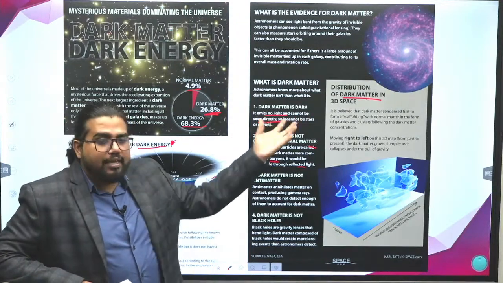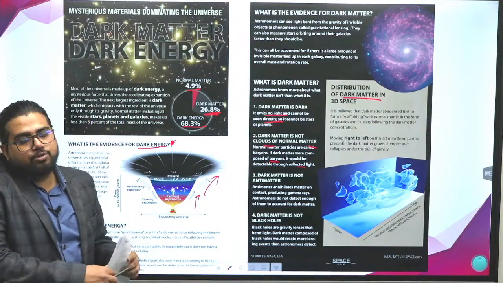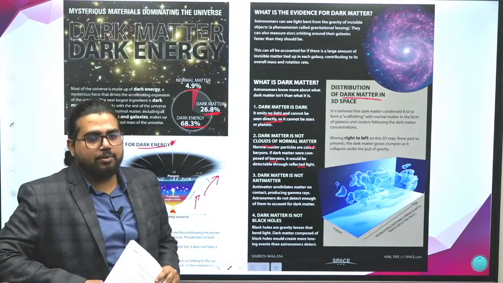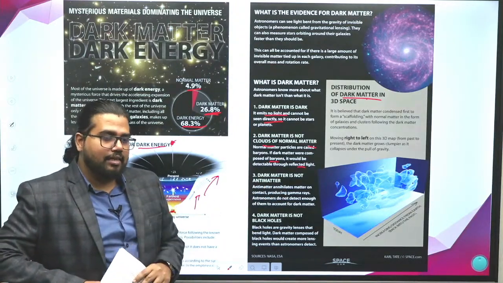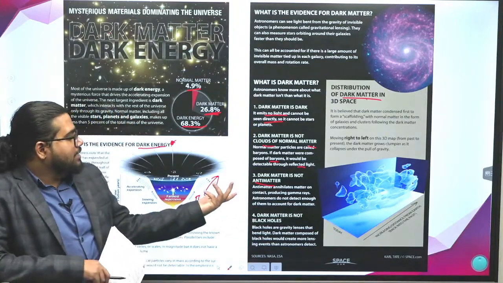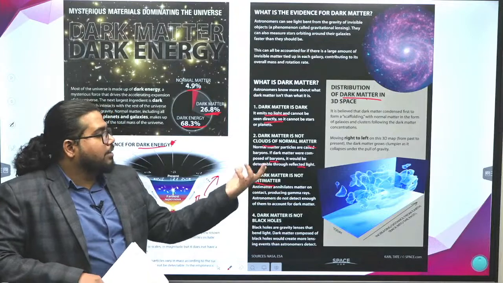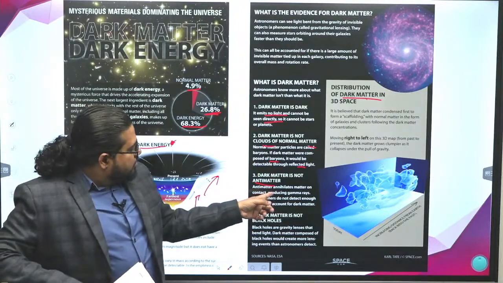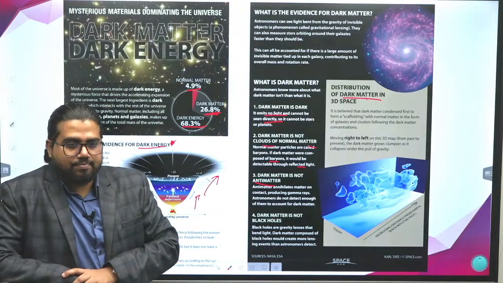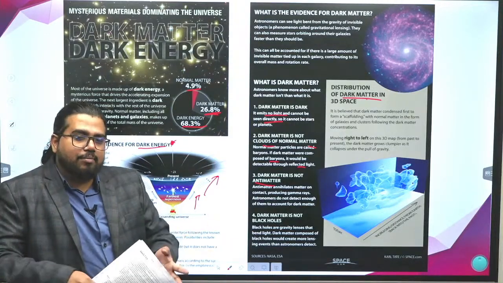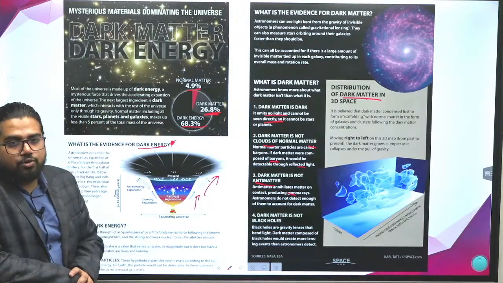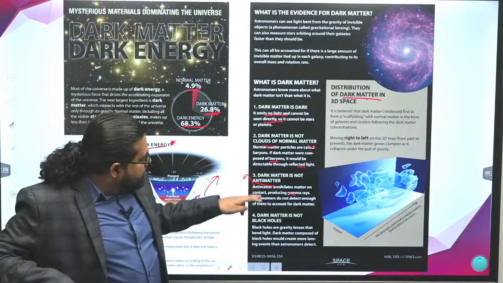So it cannot be observed using electromagnetic light or radio wave frequencies with which we normally observe galaxies. Dark matter is also not antimatter. If it were antimatter, on interaction with other particles there would be emission of so many gamma rays, which we are not observing so far. So it is not antimatter.